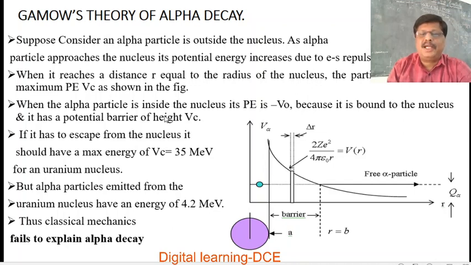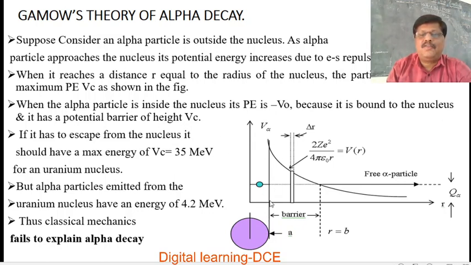Suppose the alpha particle is inside the nucleus, what happens? Its potential energy is minus V naught because it is bound to the nucleus by the strong nuclear force. It has a potential barrier of height Vc.